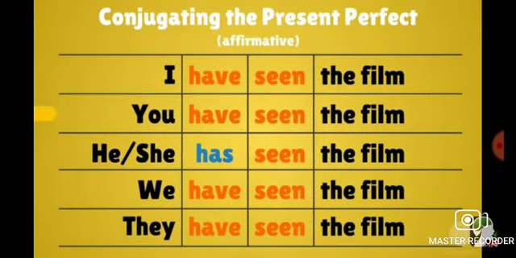Now I'll tell you how to make the affirmative sentence. I have seen the film. You will use have with I. After that, you have seen the film. You will use have with you. After that he, she, you will use has, and we you will use have, and they you will use have. Okay.